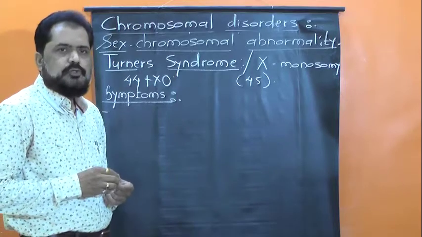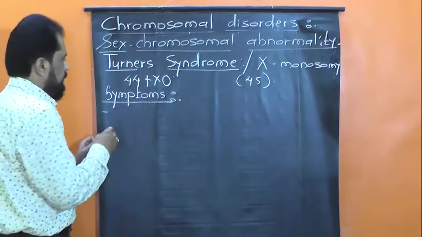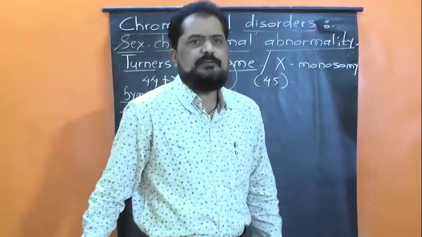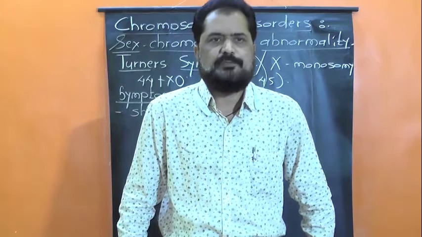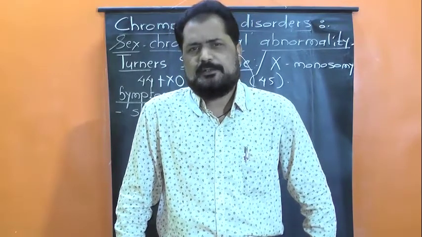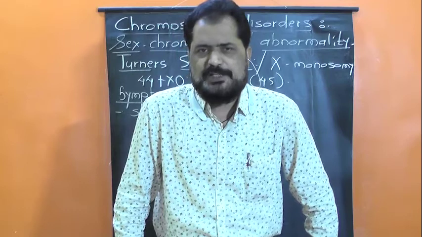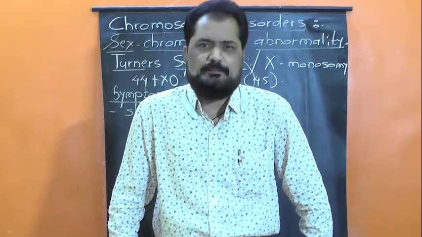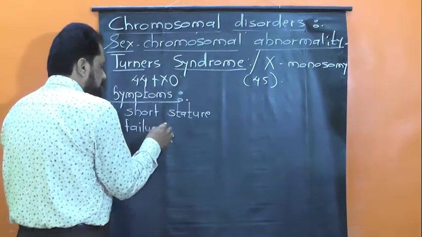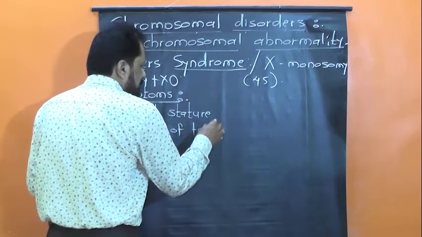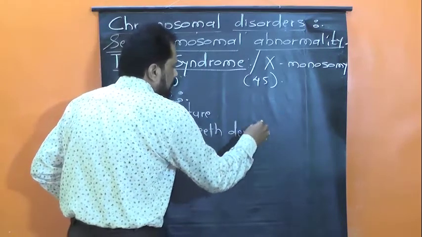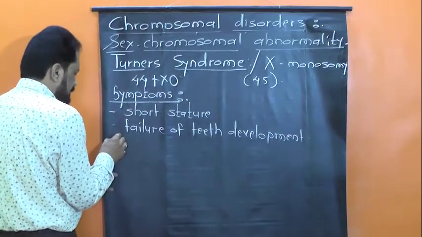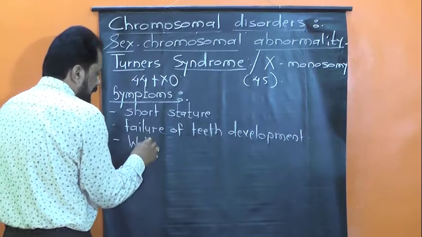These sufferers also show short stature. That is, these individuals appear physically dwarf, physically short. They show certain physical abnormalities such as failure of teeth to develop, means there is no proper development of the teeth. A very characteristic feature seen in these individuals is webbed neck.